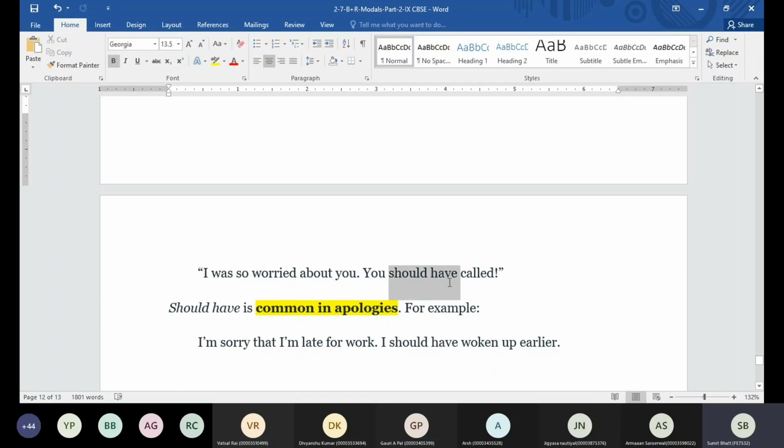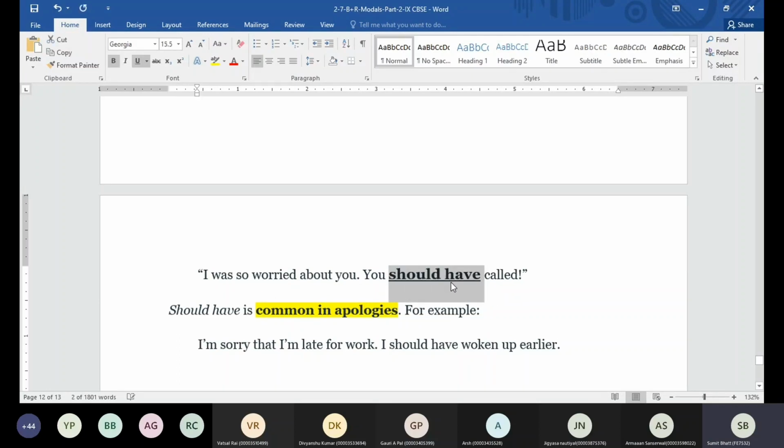Like, I was so worried about you, you should have called. So here, should have is going to mean this is my expectation, or this is the expectation of the person from the other. Should have is common in apologies, guys. When you apologize to someone, in that case, also you use should have. Like, I'm sorry that I'm late for work. So here, the word sorry is the one which is going to tell you that we are talking about apologies. So if you have to use something in the past, go for should have.